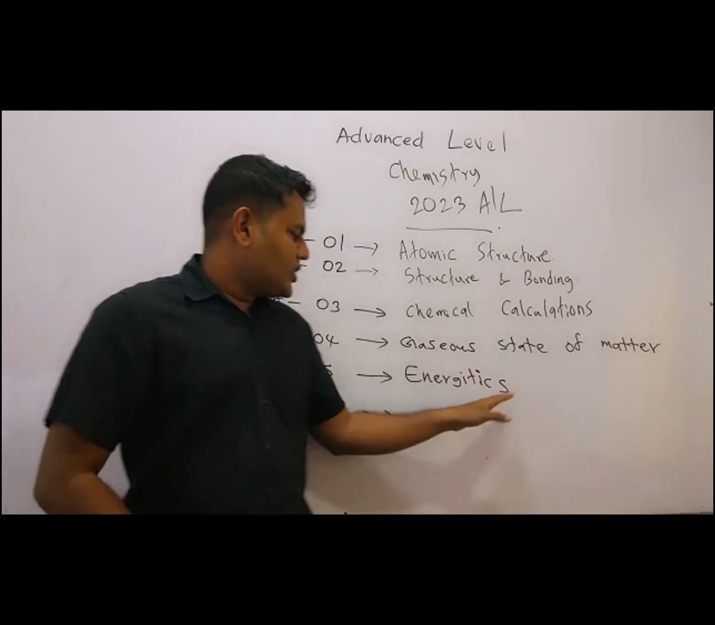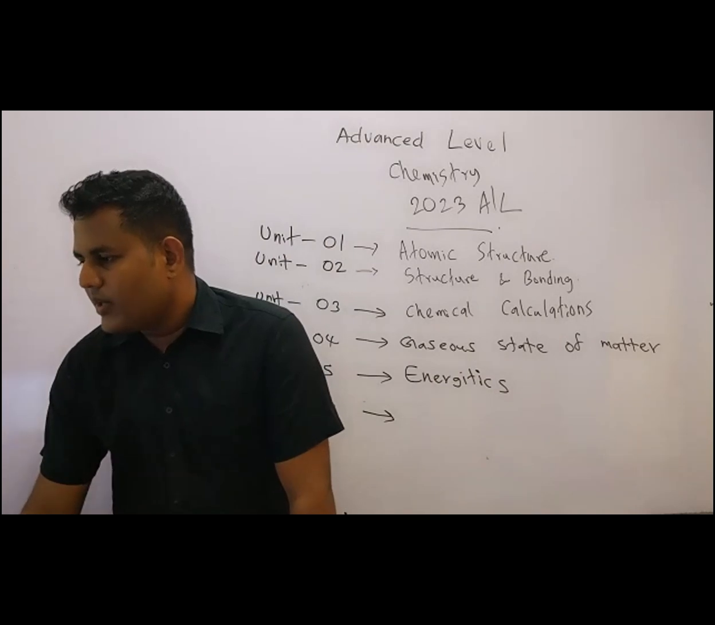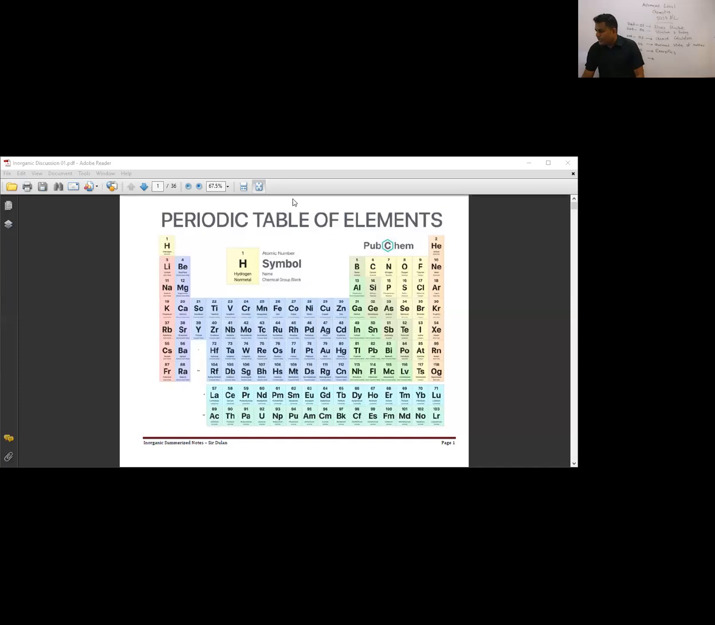Yes, so I want to share the periodic table. Now see the periodic table. In this periodic table, you can see what s block, p block, d block are. These are the s block elements, because when you consider the configuration, the last electron is filled to the s orbital.